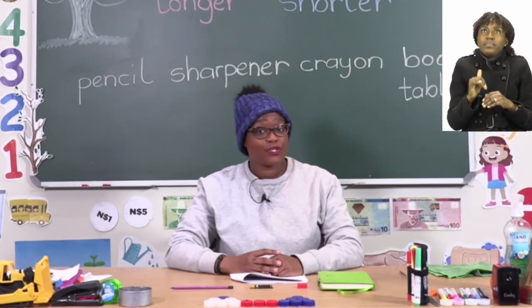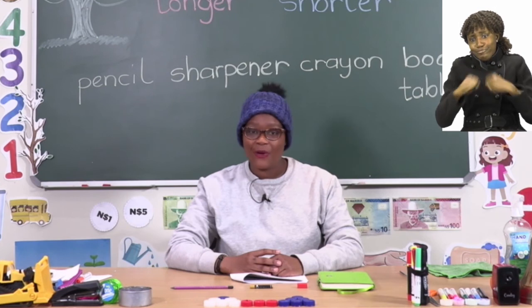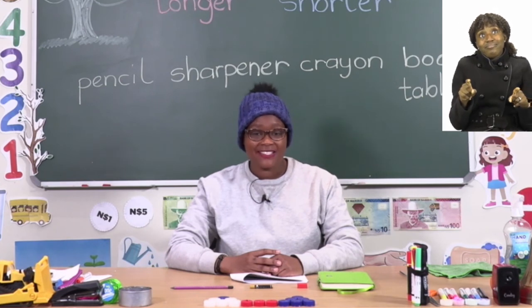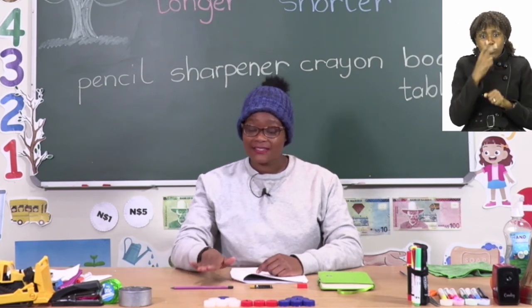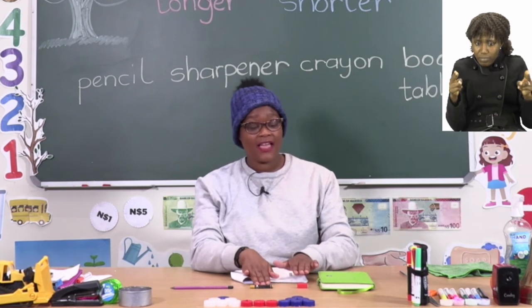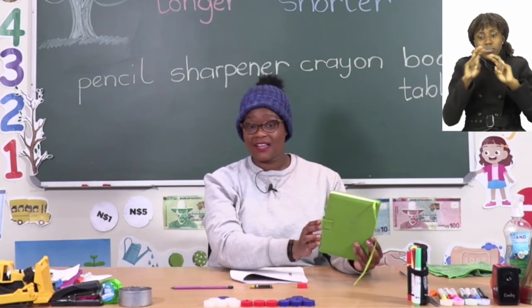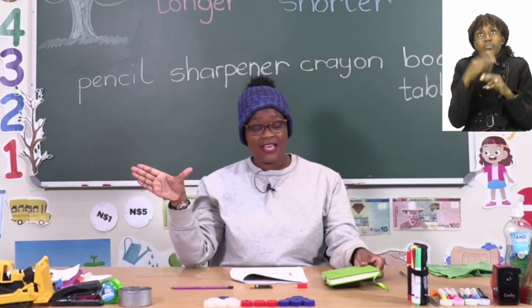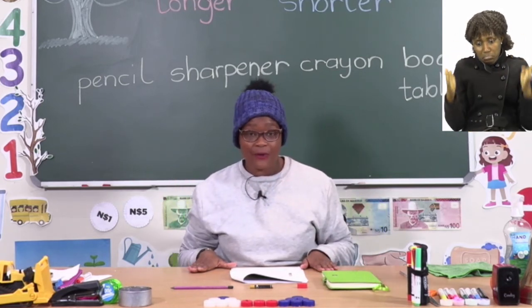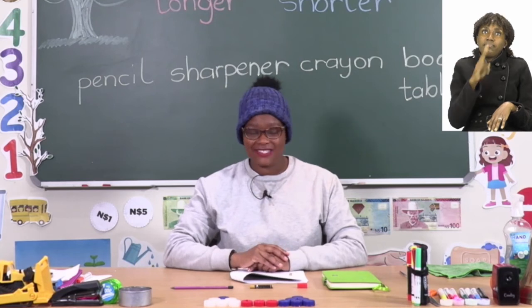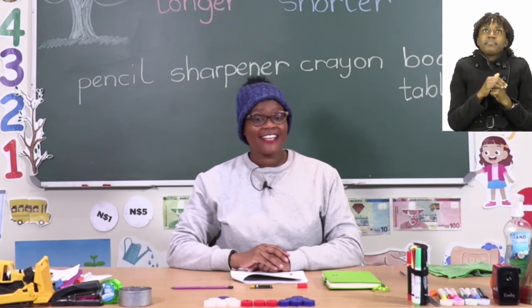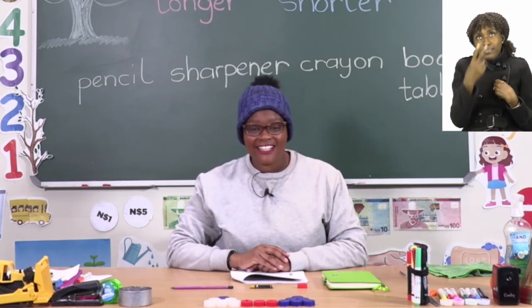Now that's up to you. So you have a lot of homework to do. So don't forget to first look at the pencil, the crayon and the sharpener. And then after that, look for a book to measure with your hand span and the table as well. Then you can answer the questions below. Have fun, and I'll see you when you're done after the advert break.